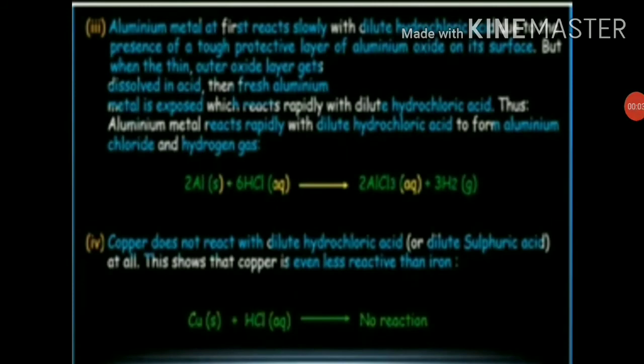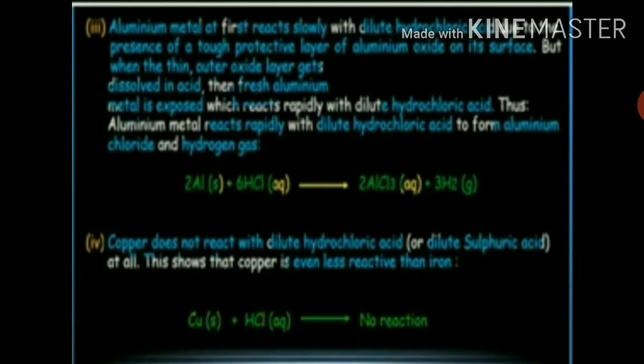Students, aluminium metal at first reacts slowly with dilute hydrochloric acid due to the presence of a tough protective layer of aluminium oxide on its surface. So aluminium metal, when it reacts with dilute hydrochloric acid, at the starting the reaction is very slow. Why is it slow? Because aluminium metal reacts with oxygen and forms aluminium oxide on its surface. So aluminium metal reacts with oxygen when it comes in contact with oxygen, and forms a protective layer of aluminium oxide around itself.